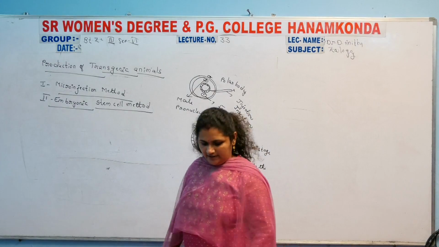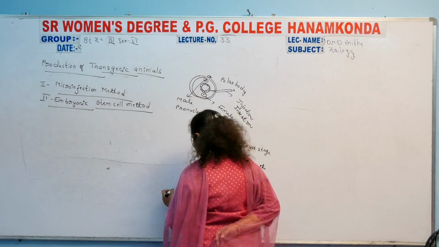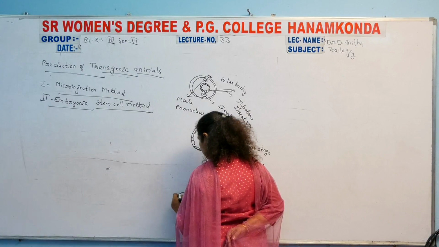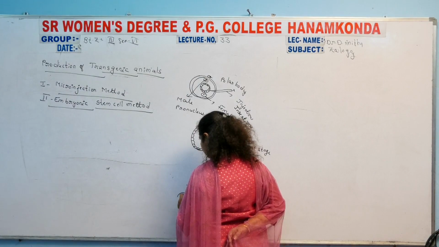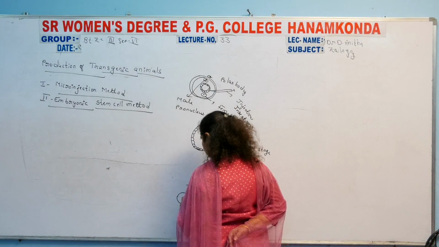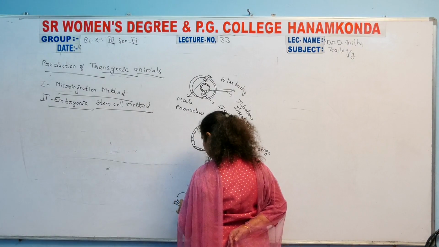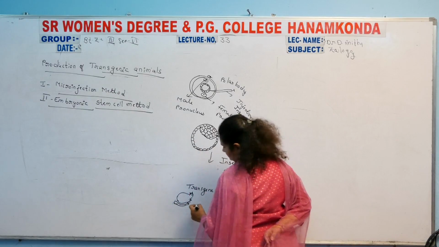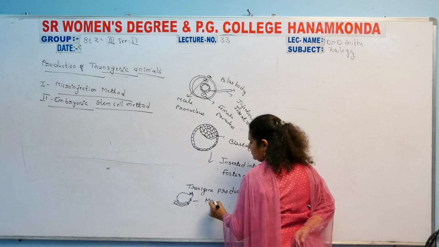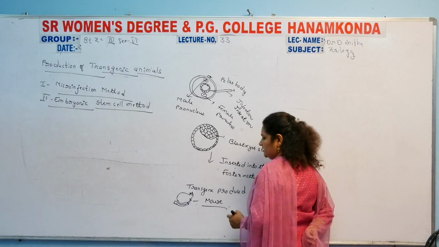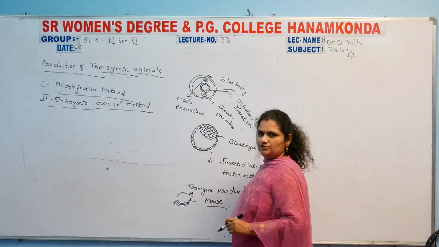So in this mechanism, a transgenic mouse or any other organism is formed or produced.